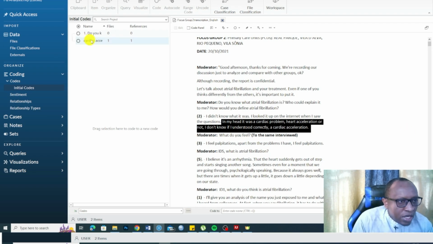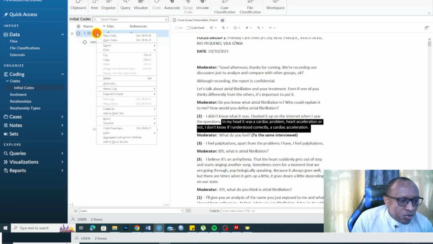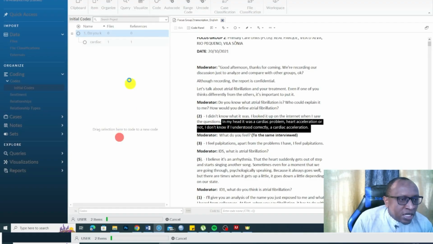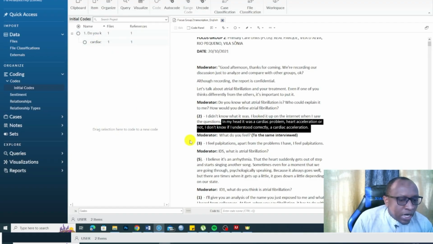With that in mind, you can see why I coded this place. You can see the question, how would you define atrial fibrillation? And this guy says cardiac acceleration. So this code, I drag and drop it in there, in the question. Remember, I'm only using the question as a container. Then I right click and select aggregate coding from children just to add up all the codes.